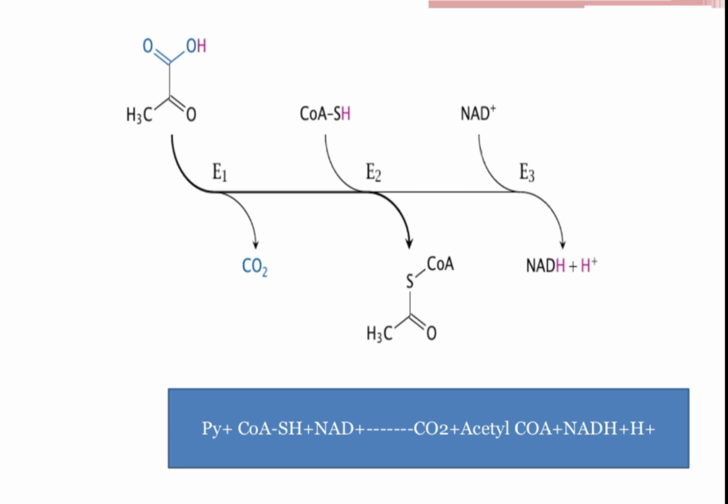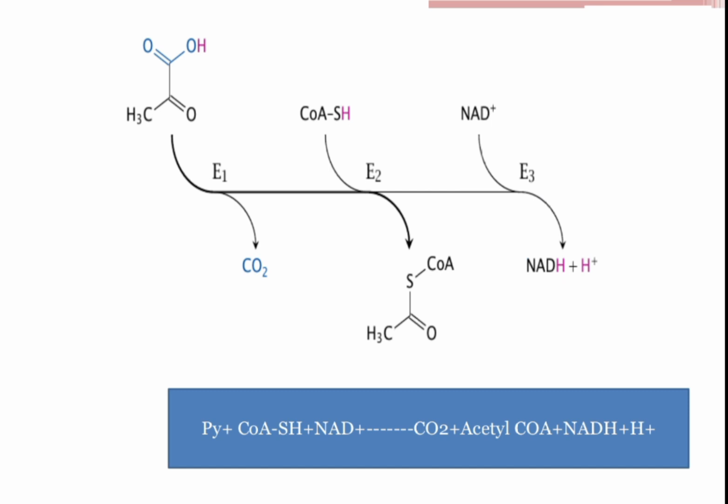But in due course, you can clearly see that a coenzyme A is also being brought in. So as we are losing a carbon atom from pyruvate, we can see that a coenzyme is brought in. So the coenzyme then combines with an acetyl group produced from the decarboxylation of pyruvate.